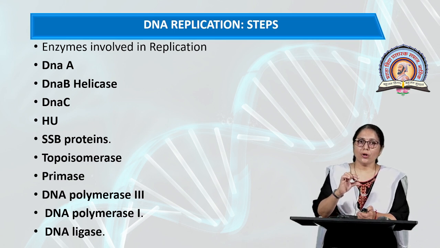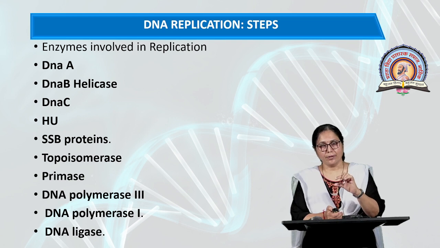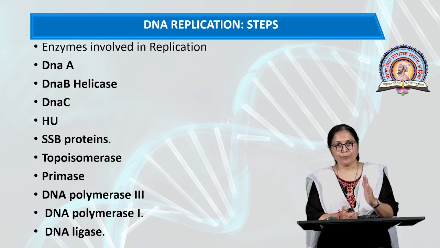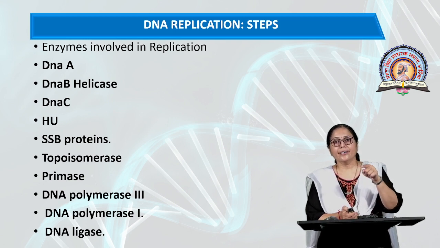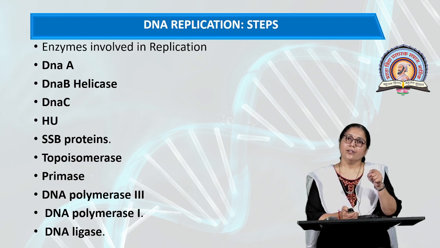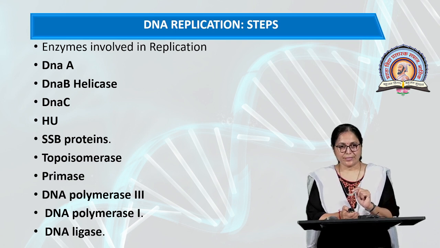Due to the small RNA primer, they get the free OH group. Then DNA polymerase III continuously adds deoxyribonucleotides and elongation takes place.